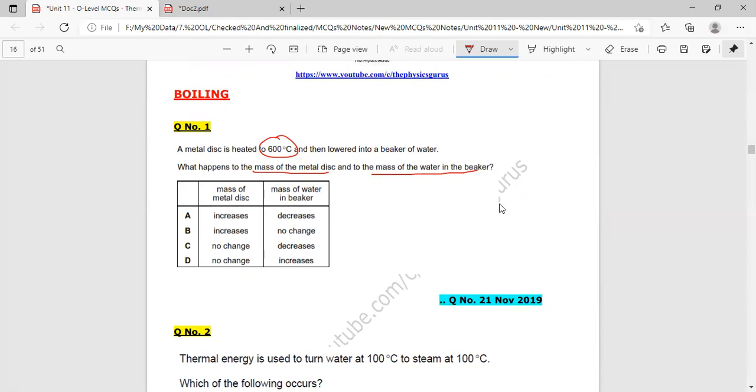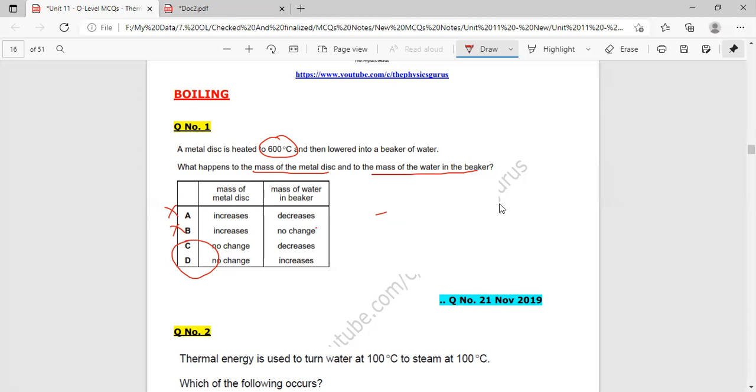Okay, we know that during the change from solid into liquid, let's suppose there is 1 kg of ice, and when it is melted and turns into liquid, then the mass of the liquid also remains 1 kg. So mass will remain the same. Which two options are being omitted? A and B. So there will be no change in the mass of the metal disc.